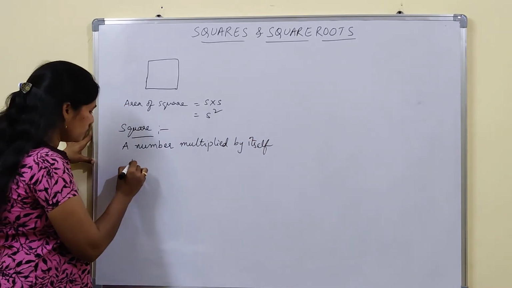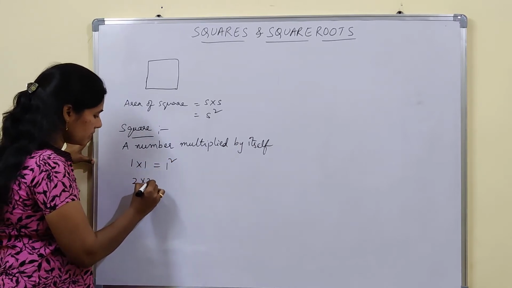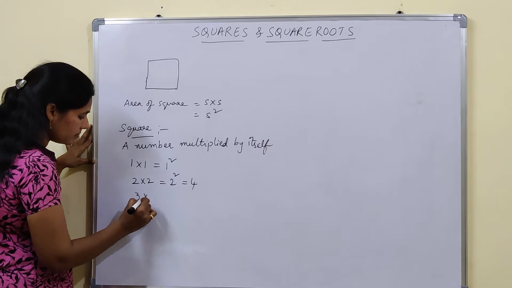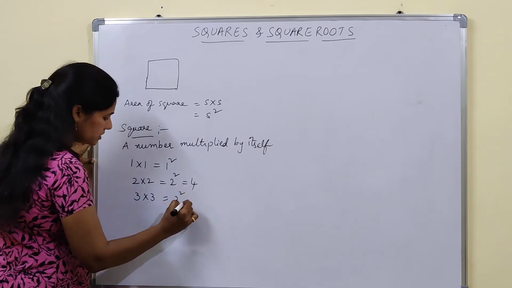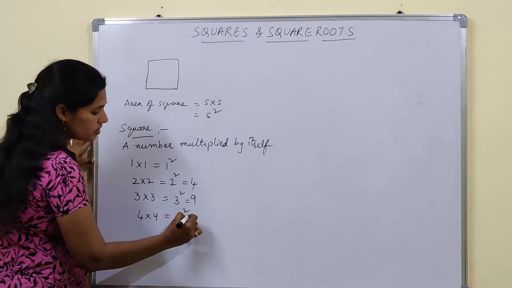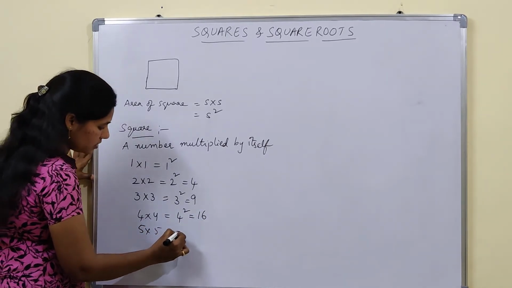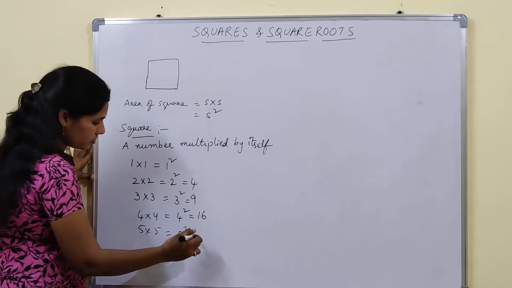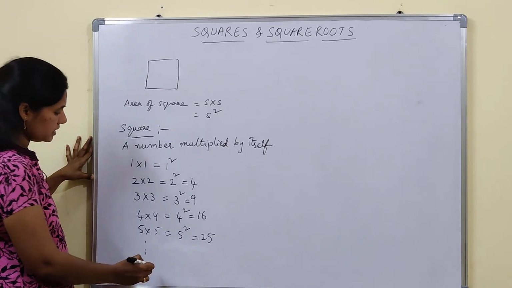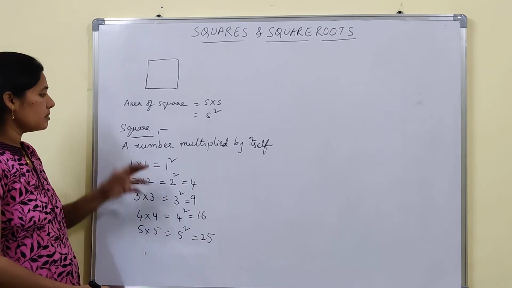So 1 multiplied with 1 is nothing but 1 square. 2 multiplied by 2 is 2 square, which is equal to 4. 3 multiplied by itself is 3 square, which is equal to 9. 4 multiplied by 4 is 4 square, which is equal to 16. And 5 multiplied by 5 is 5 square, which is equal to 25. Like this, so on we will write. That means a number multiplied by the same number is nothing but the square.